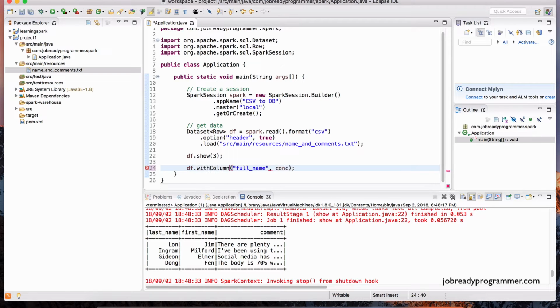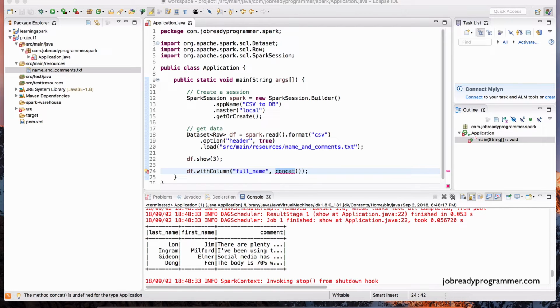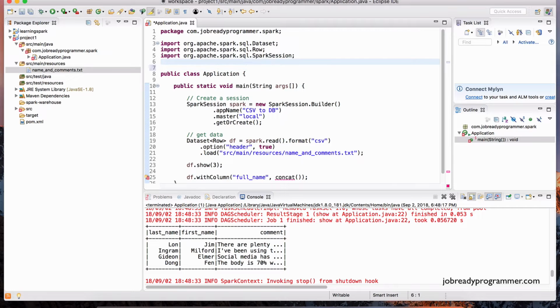So let me show you how to do that. We do concat, and then as the arguments to the concat function, we specify the column values that we want to concat. Now again, this is complaining because we haven't imported it yet. If we do a Command-Shift-O, we actually can't bring this in directly like that, because the import that is required is actually a static import. Okay, and that import is right here. I'm just going to paste it like that.